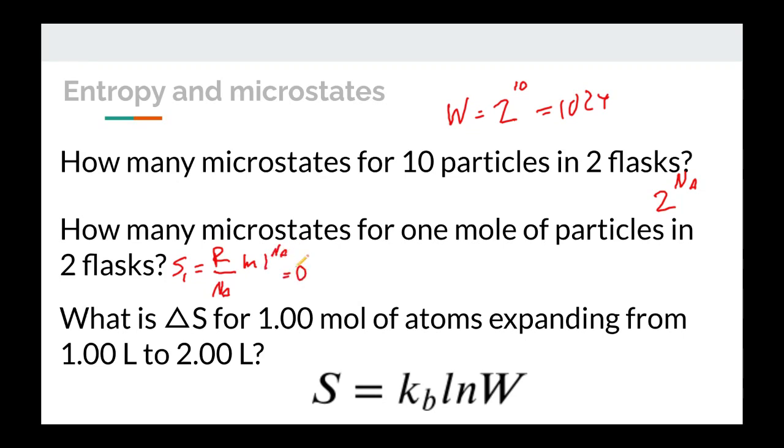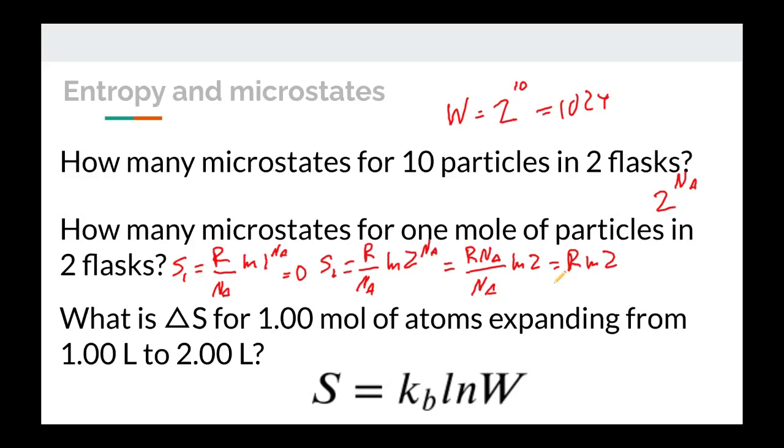That's, of course, 0, because 1 raised to anything is 1, and the natural log of 1 is 0. State number 2, the entropy is going to be R divided by Avogadro's number times the natural log of 2 raised to Avogadro's number, which is equal to R times Avogadro's number divided by Avogadro's number times the natural log of 2, which is just equal to R times the natural log of 2.